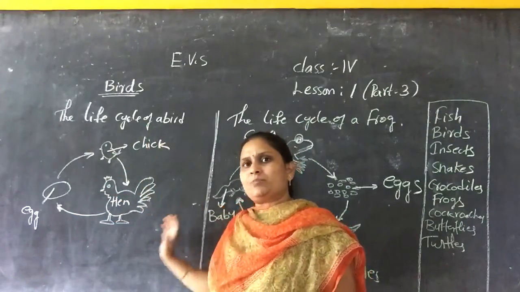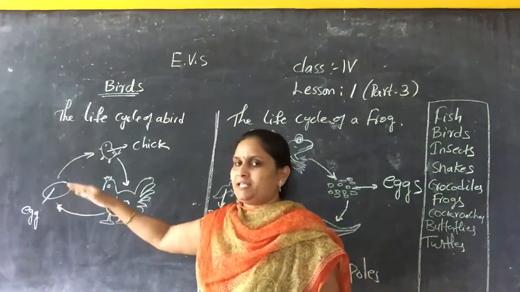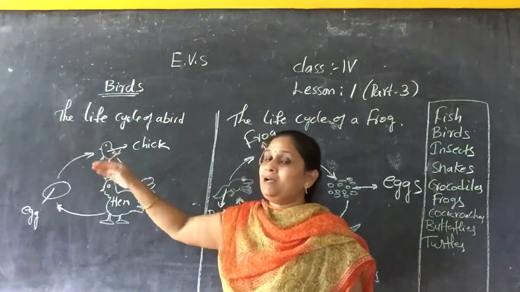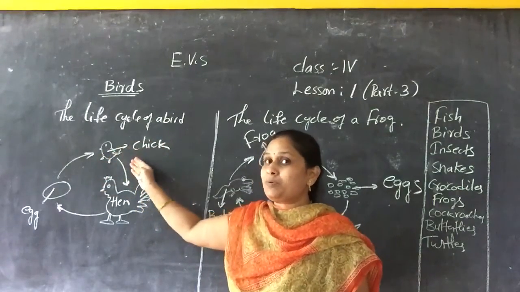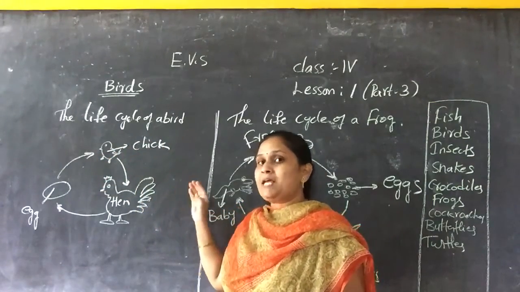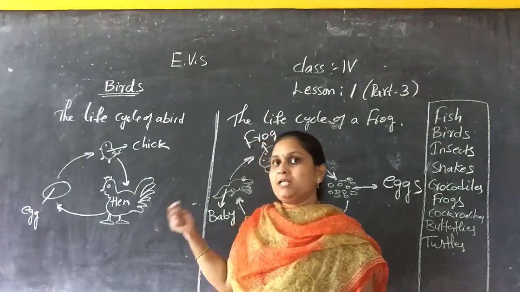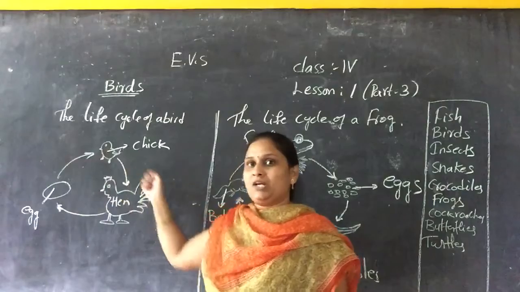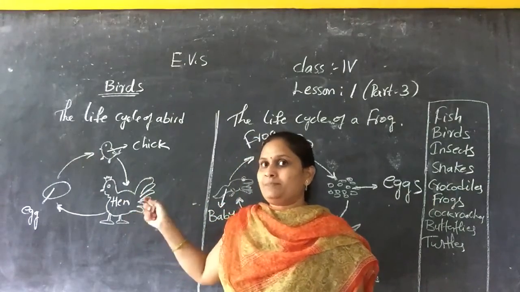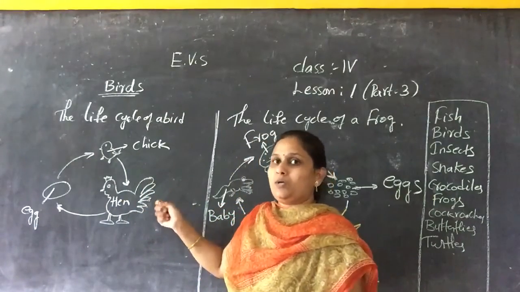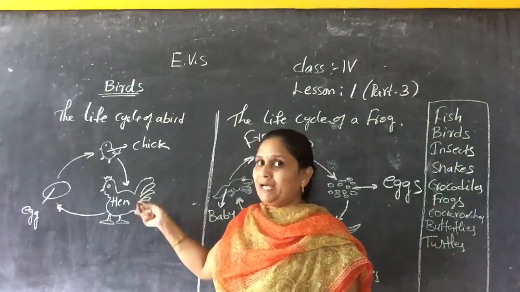So like this, the process is laying of the eggs, the eggs are hatched, and from the eggs the small chicks come out, and after a few months they grow into a big hen or big birds. So this is the life cycle of the bird, children. It means birds also reproduce by laying eggs.